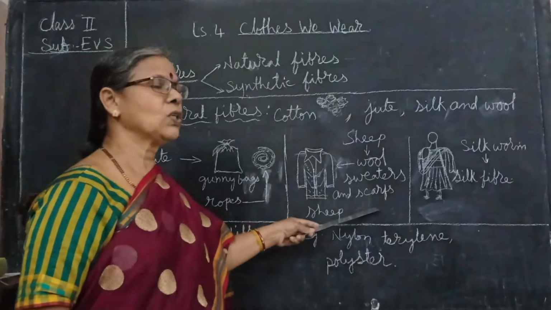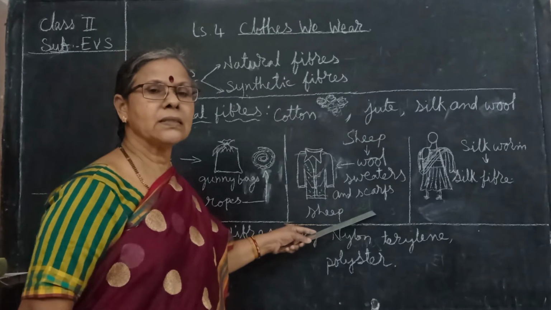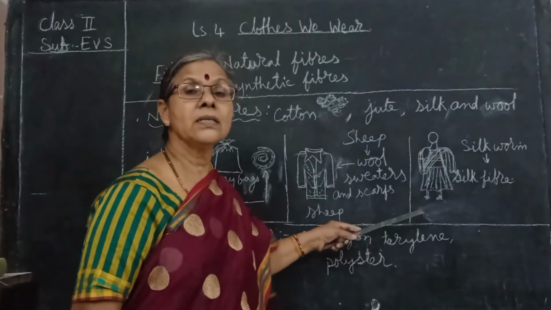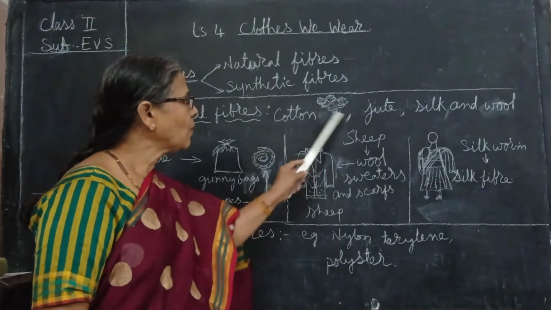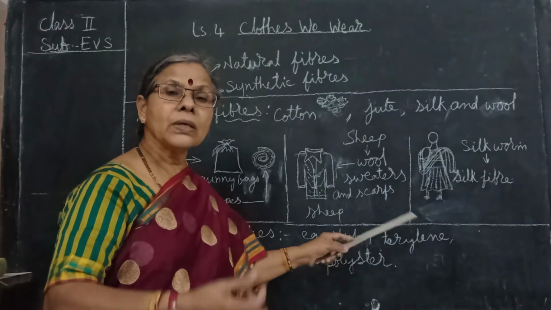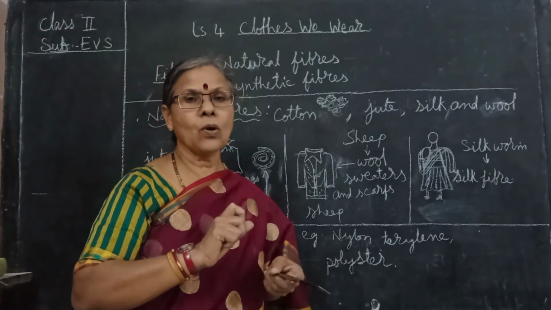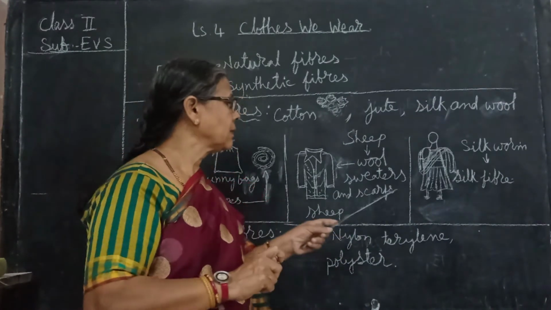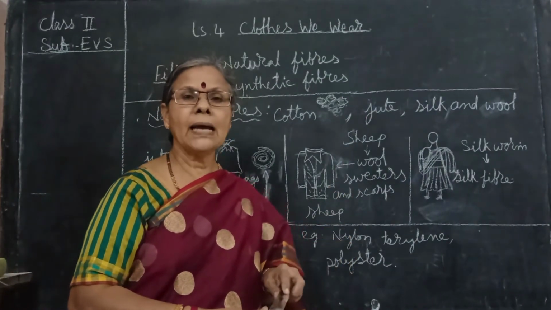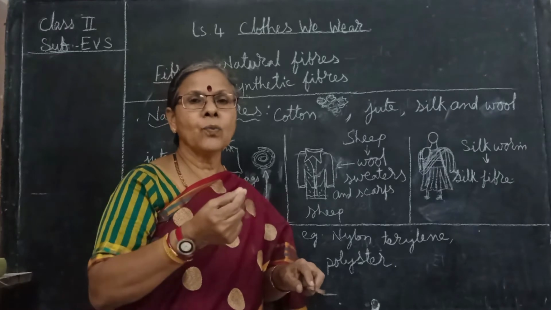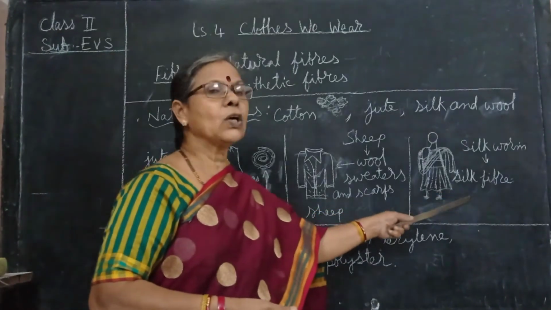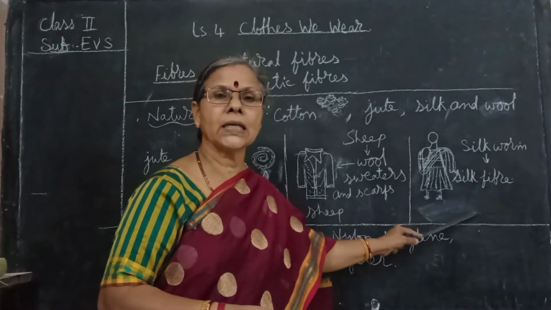Even the sweaters, are you going to wear sweaters in the summer or in the rainy season? No, we are using them only in the winter. So how will you take care of this wool? You have to keep naphthalene balls in the sweaters and keep them in the shelf. Otherwise what happens? Small holes will be formed in the clothes. Even silk, how will you take care of the silk cloth?